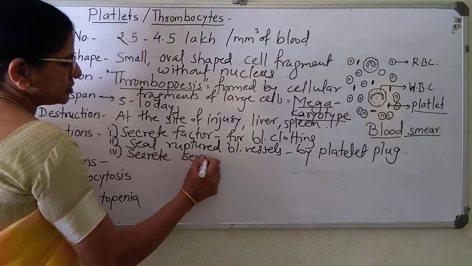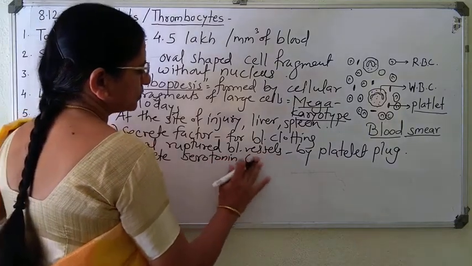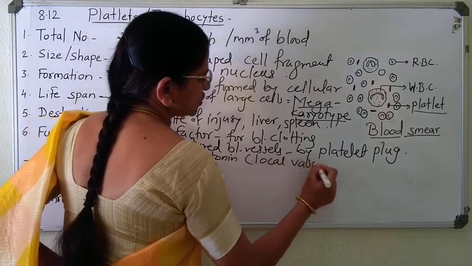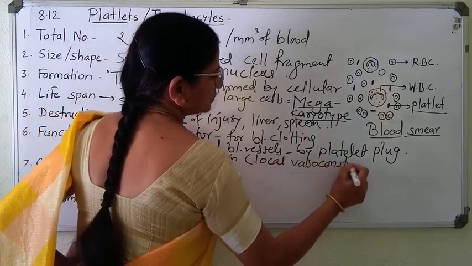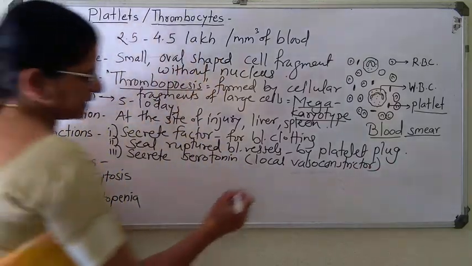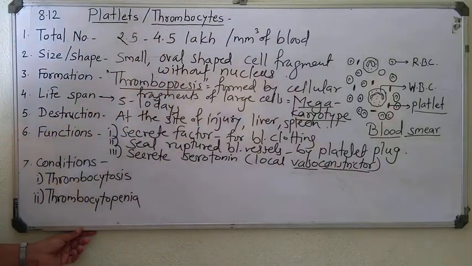And the third function is they secrete serotonin, that is a local vasoconstrictor. Now what is meant by vasoconstrictor? Vaso means blood vessel. Constrictor means to contract.